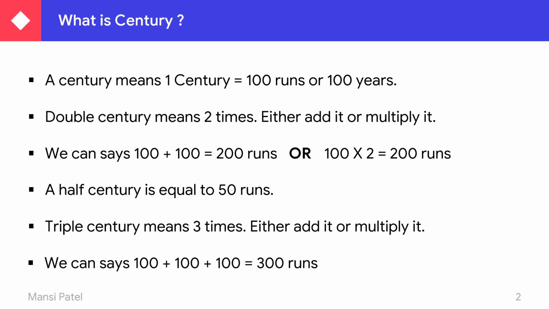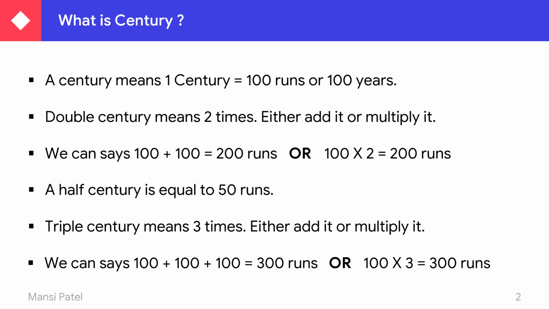So that is 300. Or we can multiply also: 100 multiplied by 3 is equal to 300 runs. We use the word century to count the hundreds of runs or years of a time. It is known as century.